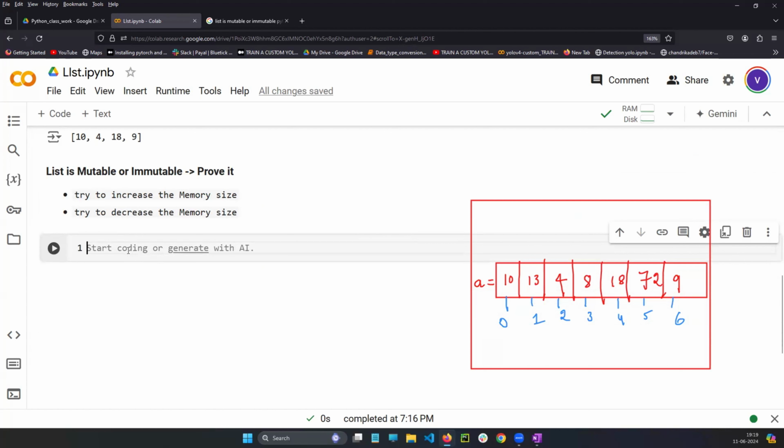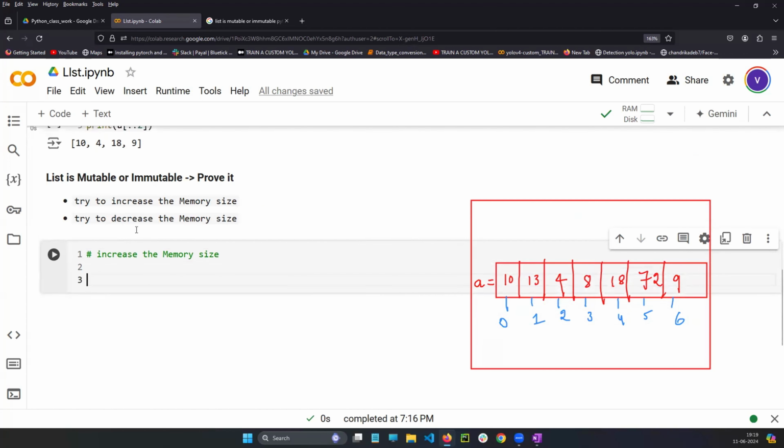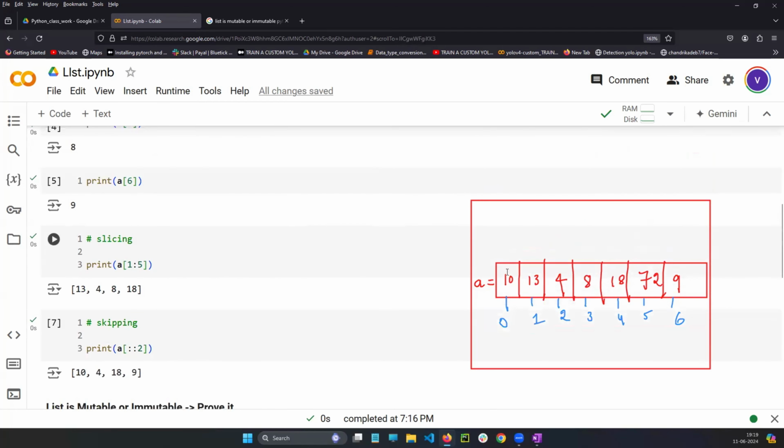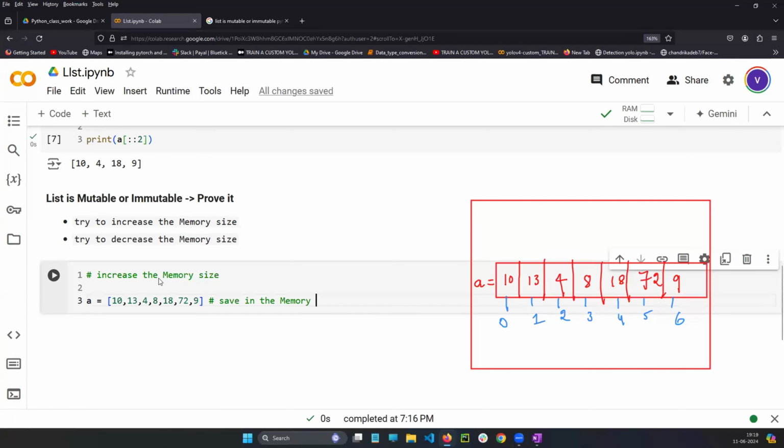Okay. Now see, let's try to add. Increase the memory size. So let's try to increase the memory size, I'm telling you. As I have the values here, same values I will take because already they have written on the screen.